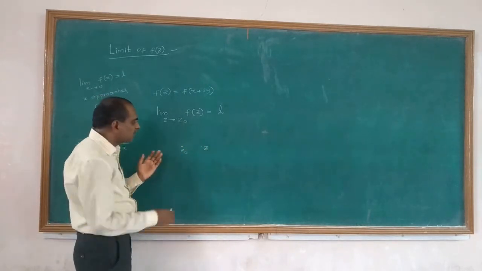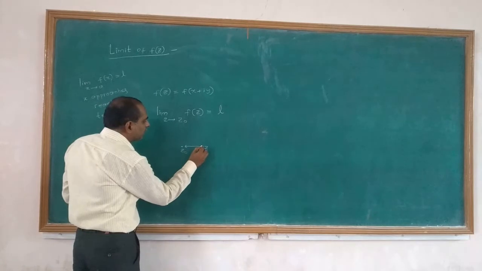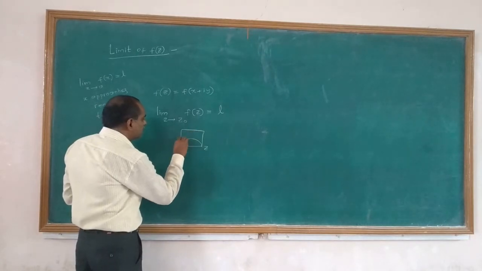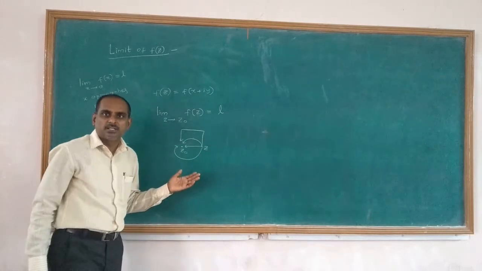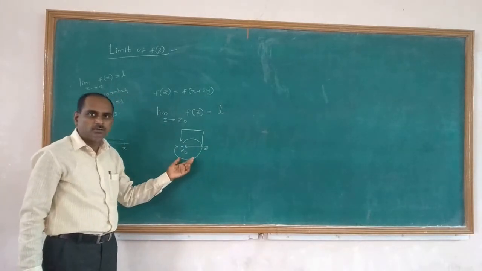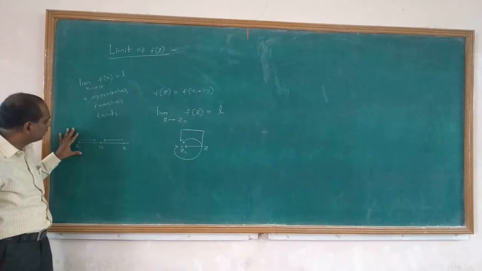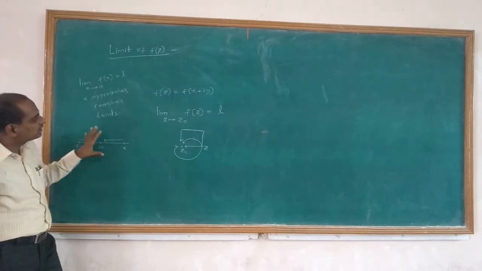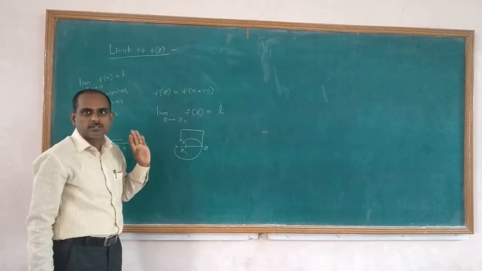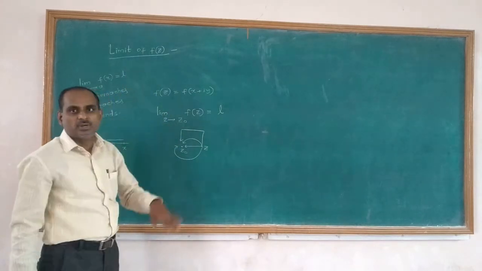Here z approaches z naught in this direction, in this direction, in this direction. So different approaches are there for z to tend to z naught. But here only left or right is there. This is the case of real functions. This is the case of complex functions. So that is the meaning of the limit of f of x.